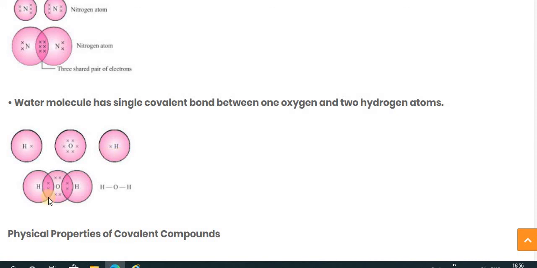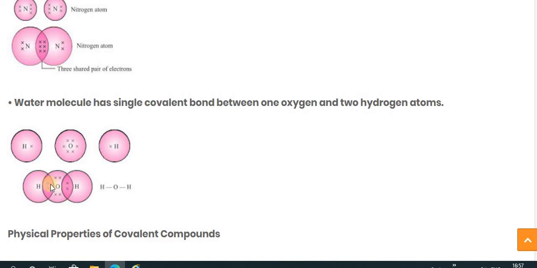So here you can see 1 electron is shared over here, and out of 6, 1 electron of oxygen is shared over here. Same over here: the oxygen shares 1 electron and hydrogen shares 1 electron. Between O and H one pair of electrons is shared, and between the other O and H also one pair of electrons is shared.